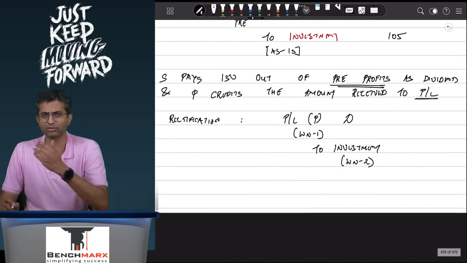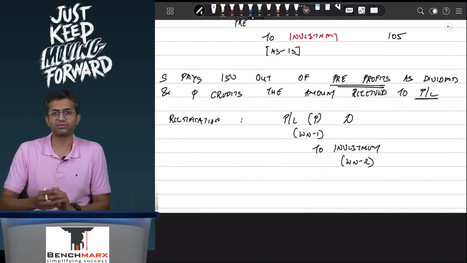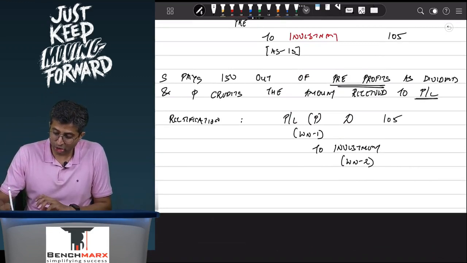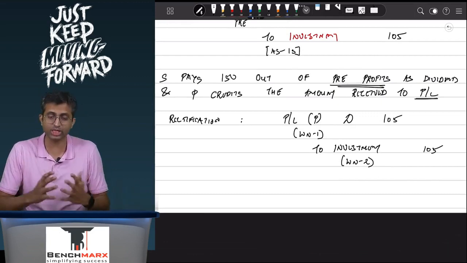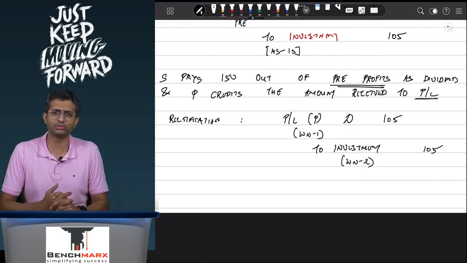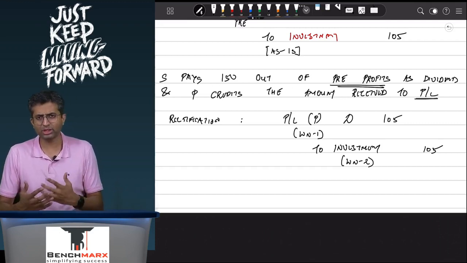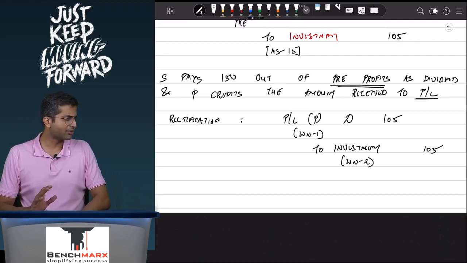However, what you did is in your working note, you took the entire 700 as investment. However, out of this 700, ideally 105 should be reduced from the investment, but that has not been done by the company. In which case, what will you do? While you are preparing the goodwill working, you will reduce 105 from the investment in order to calculate the goodwill appropriately, considering the investment correctly. Are we clear with this?